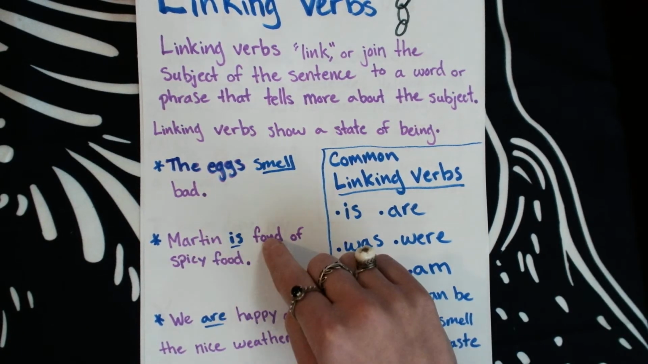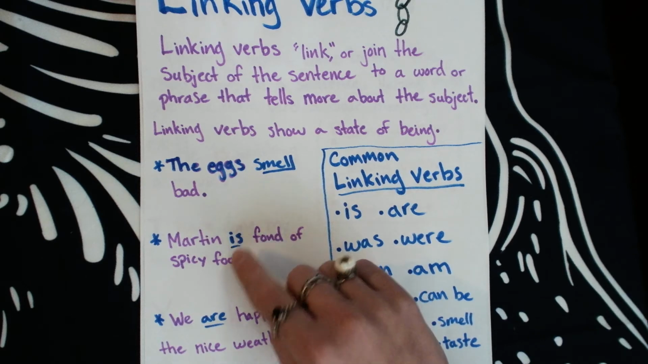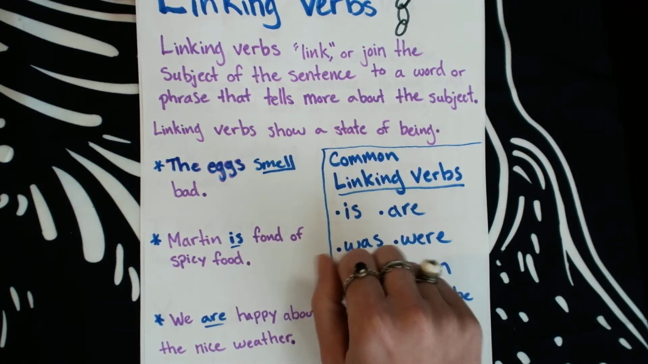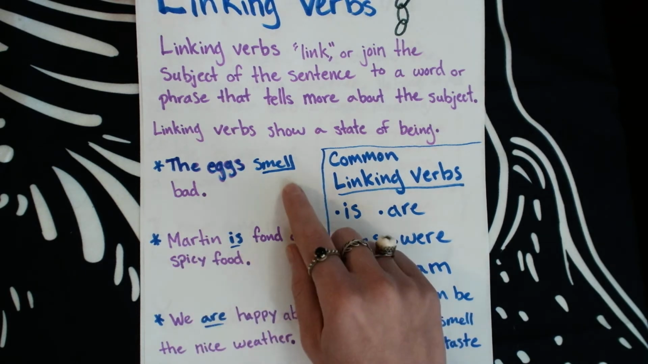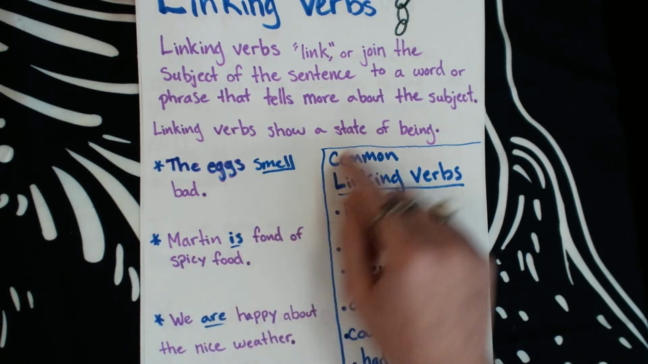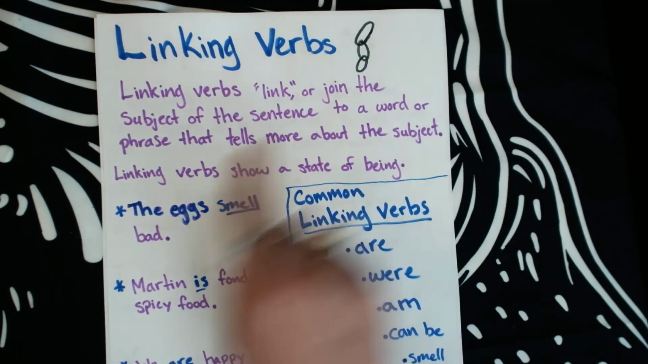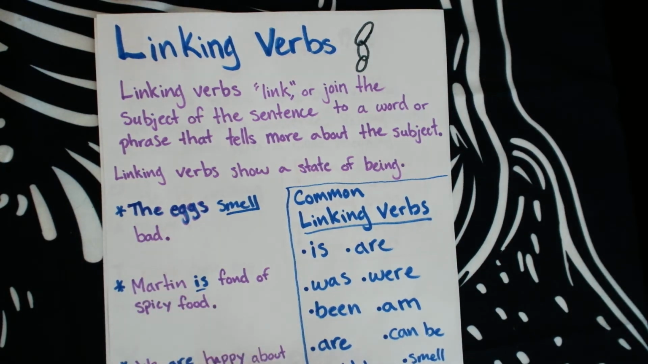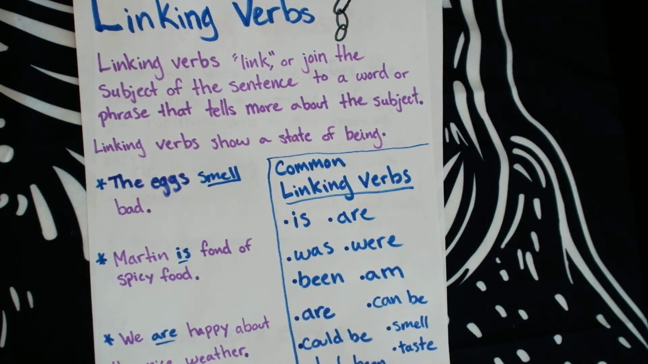And if it is, then it's linking. We have to make sure that it's not something that we can act out. This is not an action verb. This is just one of those connecting words. It's a link in the chain from the subject to more information about it. And again, here's our list of really common linking verb words.